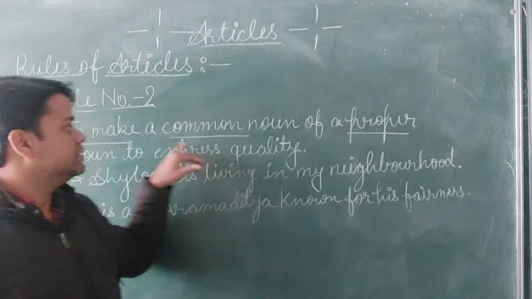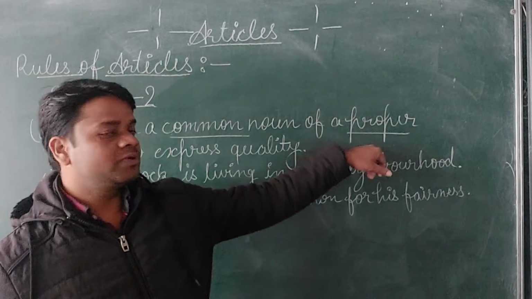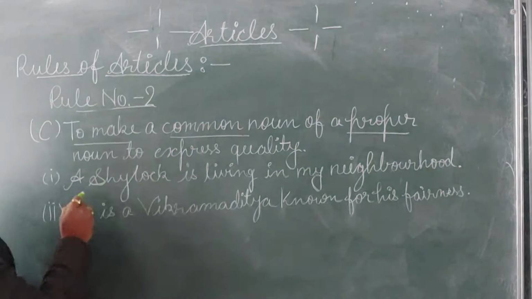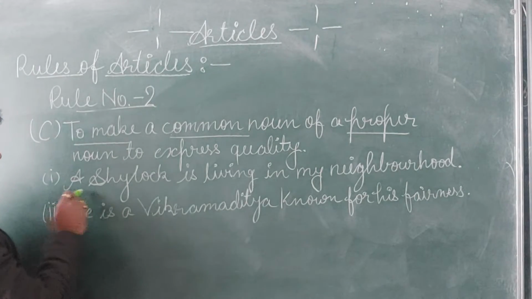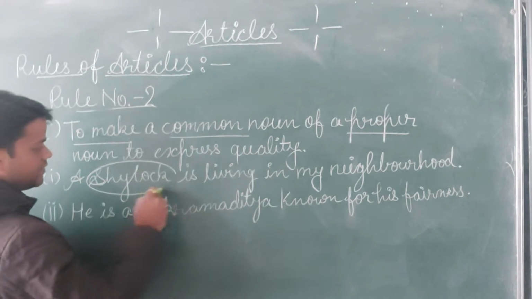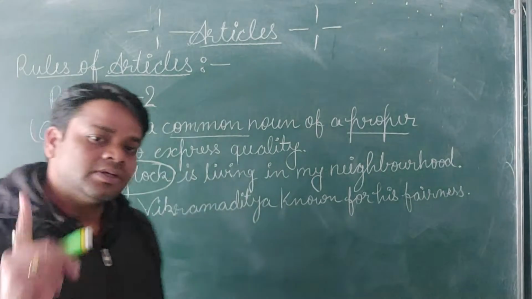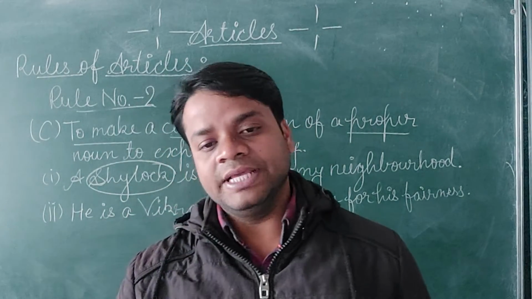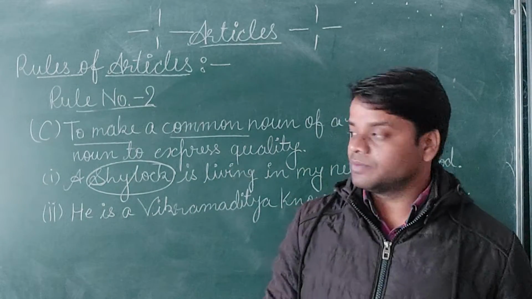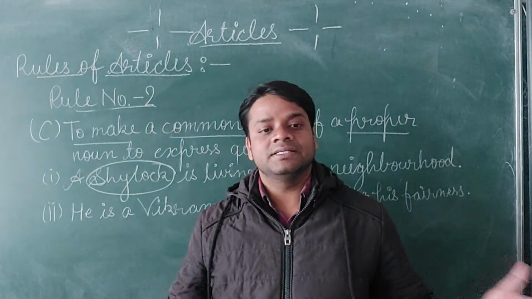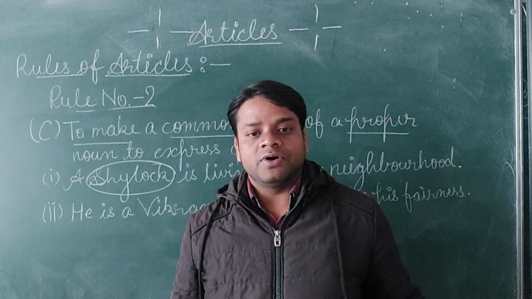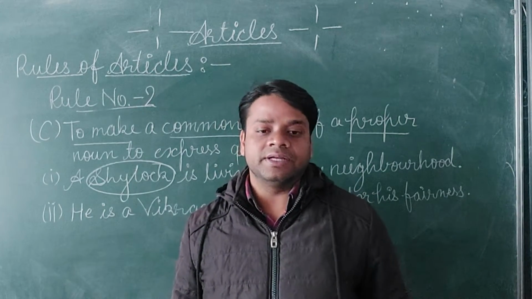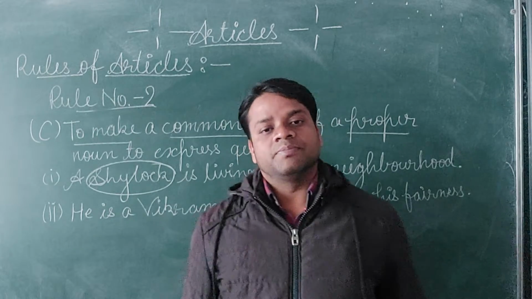A proper noun is the name of a particular person, place, animal or thing. A common noun takes the name of all commonly, like students, boy, girl. But if we take the name of any particular student, that will be a proper noun.